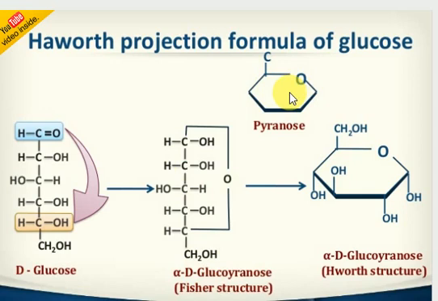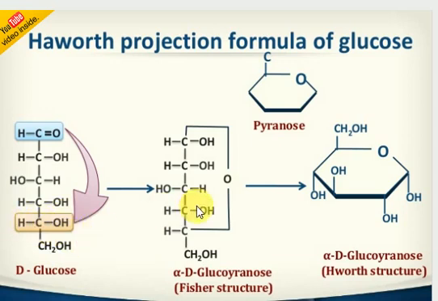A 6-member ring will be there. Just imagine the carbon atoms here: 1, 2, 3, 4, 5 and 6. When the OH group is on the right hand side, it is called the alpha position. When the OH group is on the left hand side, it is called beta. Remember, D-glucose stands for when the CH2OH group on the next carbon and the OH group are on the right hand side. Left hand side is called L.